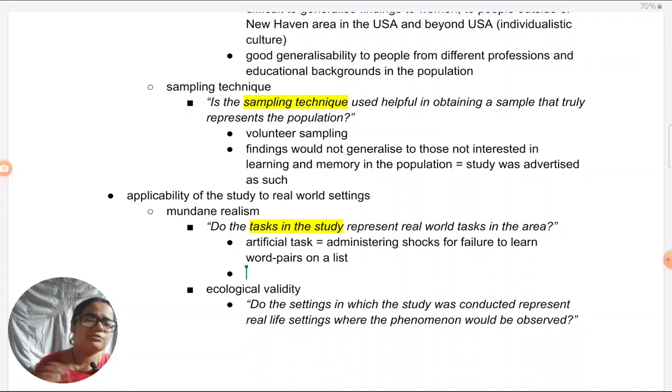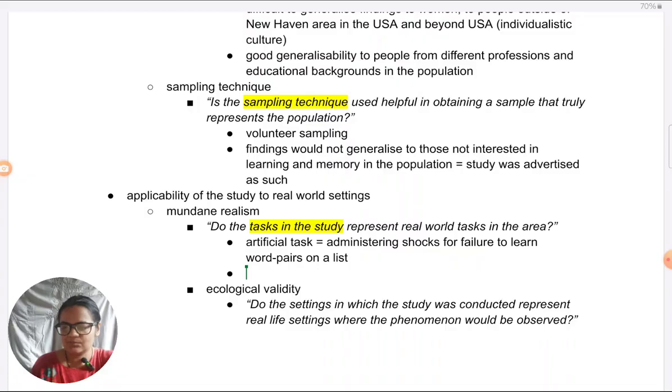If Milgram wanted to generalize to real tasks, what sort of a task should have been there in the study? Doesn't matter whether it was ethically possible or not. Keep ethical concerns aside, don't mix two things. Don't mix ethics and generalizability. Regardless of ethics, what should he have done to be able to see real world obedience?